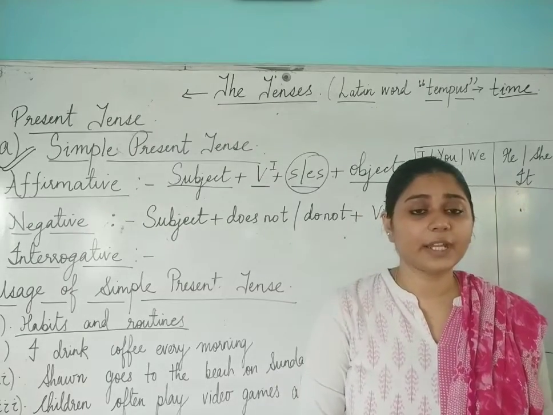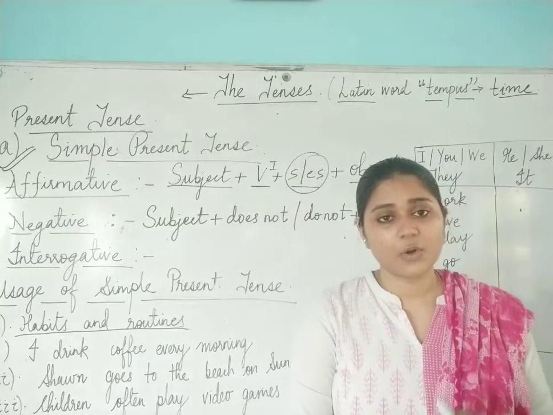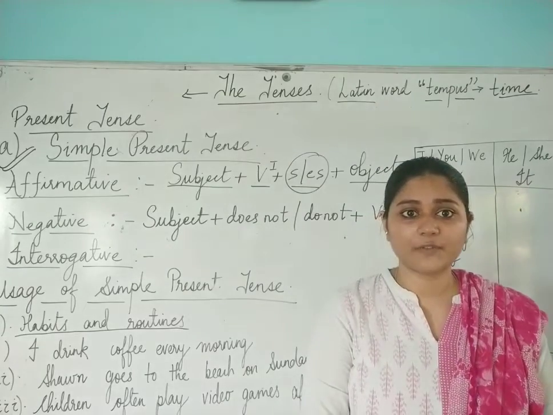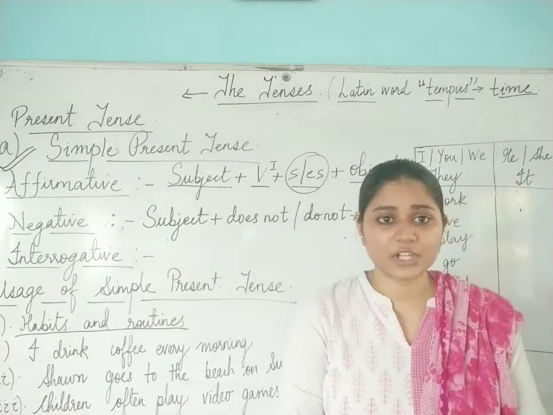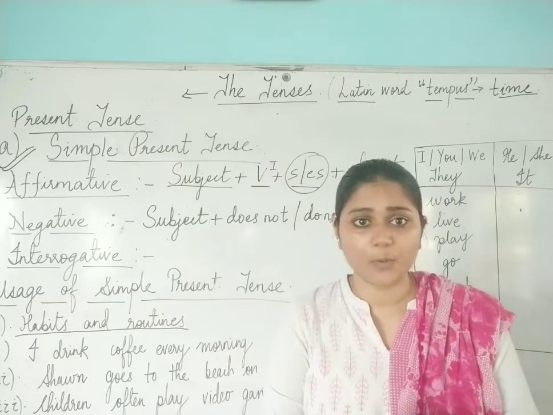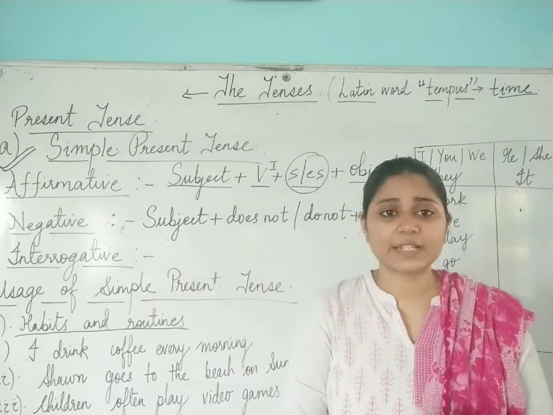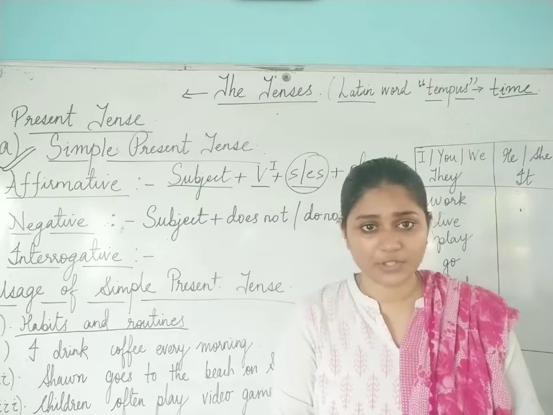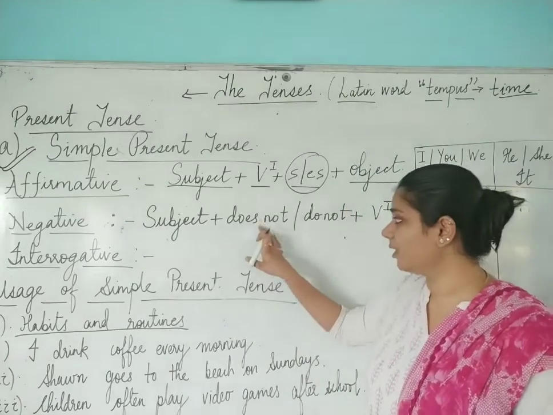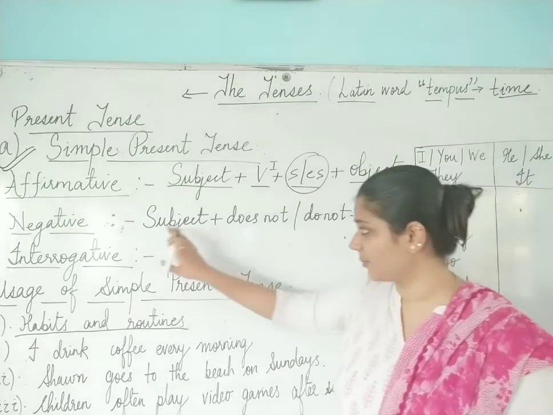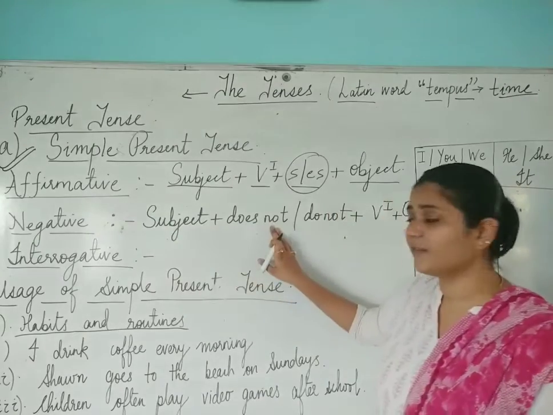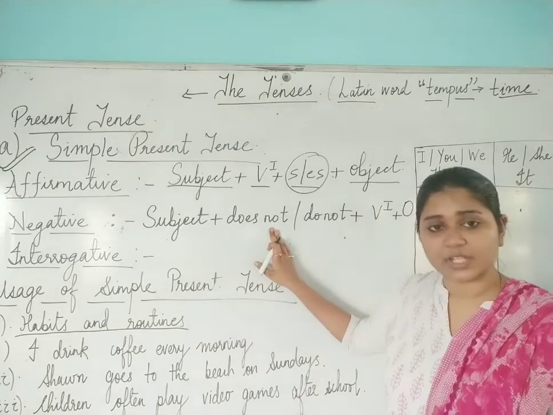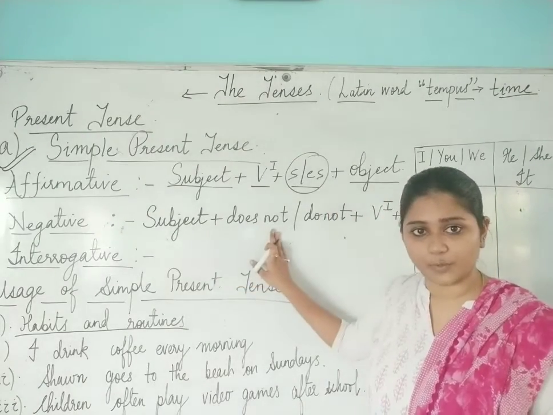that whenever you are framing any interrogative sentence, at that particular time what you have to do is just interchange the subject and the verb position. You have to just interchange the subject and the verb position. Okay, that means the auxiliary verb will come in the place of subject and the subject will go in the place of your auxiliary verb. You just have to interchange the subject and verb position.